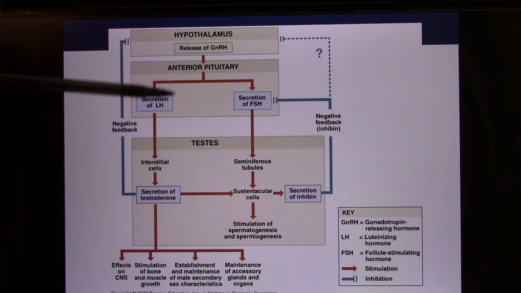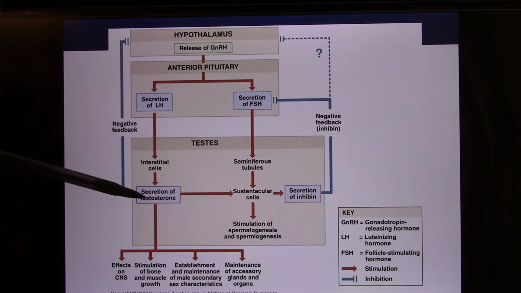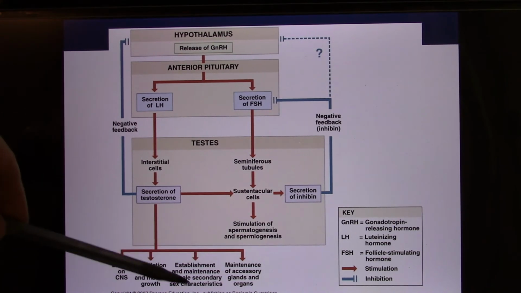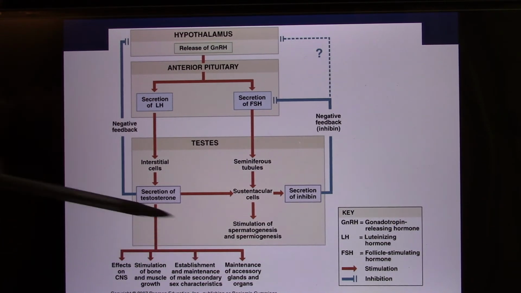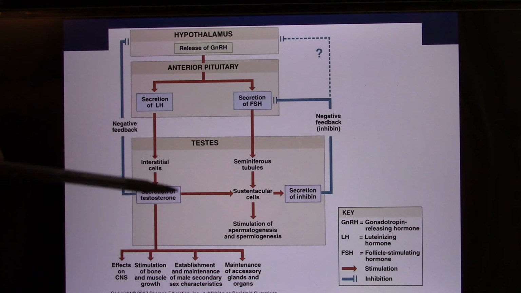Let's look at the luteinizing hormone. In the male's body, luteinizing hormone goes to the interstitial cells, the cells in the testes that produce testosterone. Testosterone is the main male sex hormone. If you want to explain testosterone's function in one sentence, it is to make the male look like a male. It goes to the whole body, makes the muscle grow, and develops sexual characteristics. This is why some athletes or some guys who want big muscle self-inject testosterone, because that's its main function, making the male look like a male.